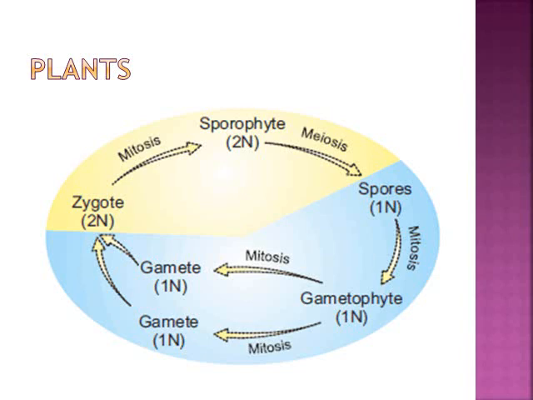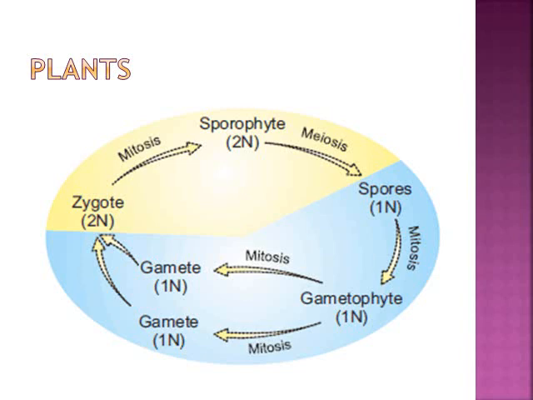In the gametophyte generation there are two types of gametes, male and female, and they have the haploid number, because the number was already reduced when the spores were formed. After the fusion, what will happen? When the zygote forms, the number will be restored, and the zygote gives rise again to the sporophyte generation. The sporophyte is large in size, like a tree, which consists of root, stem, shoot and branches.